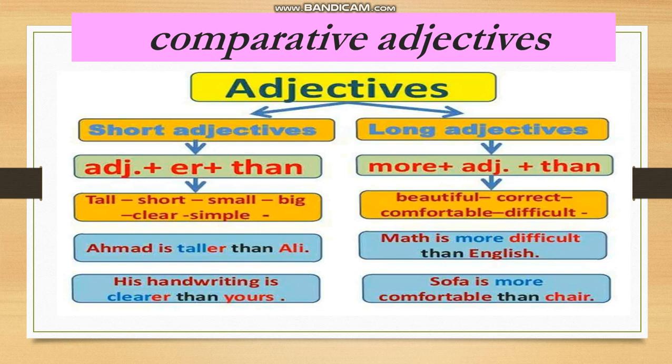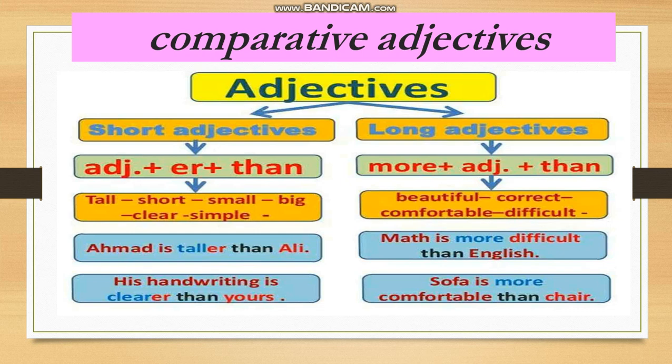For example, boring is a long adjective. You say more boring, or the most boring.